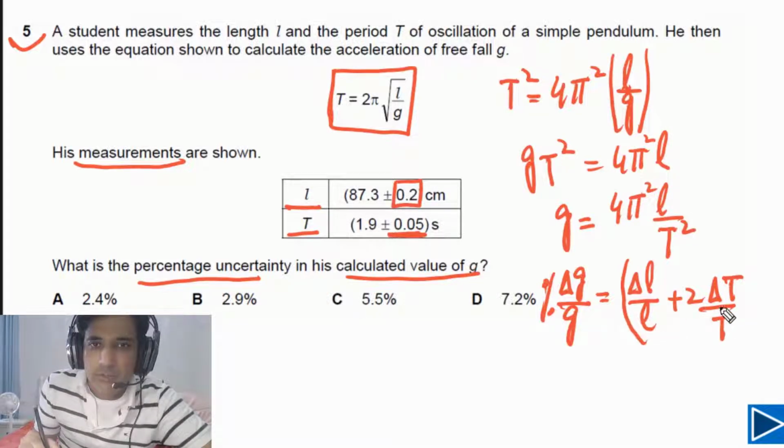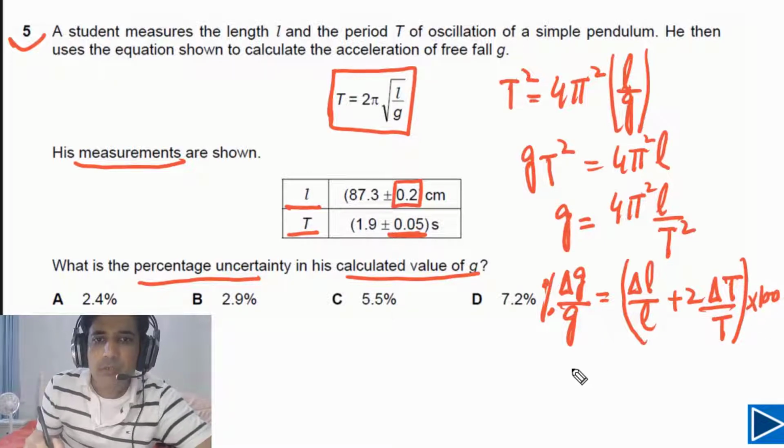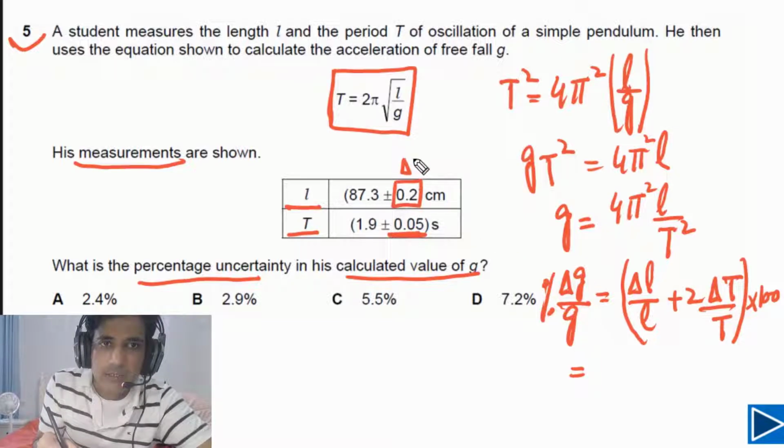We need to calculate percentage uncertainty, so we have to multiply this one by 100. Now simply we need to plug in values. Delta L means the absolute uncertainty. This one is delta L, and this quantity is delta T.